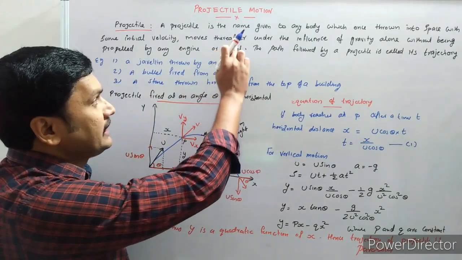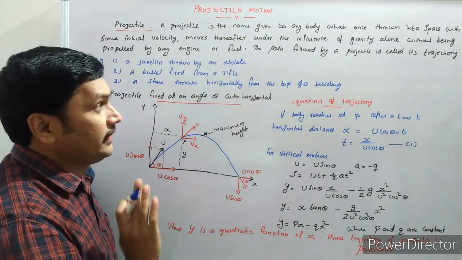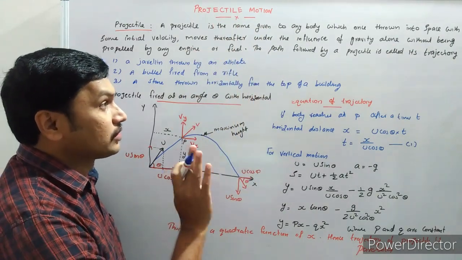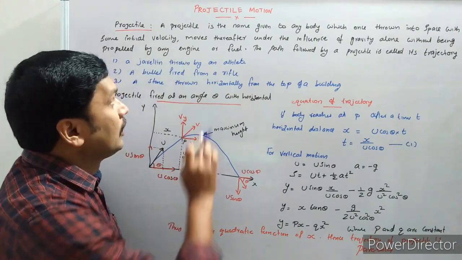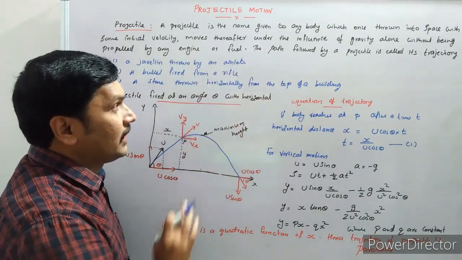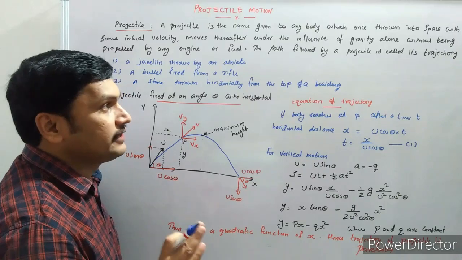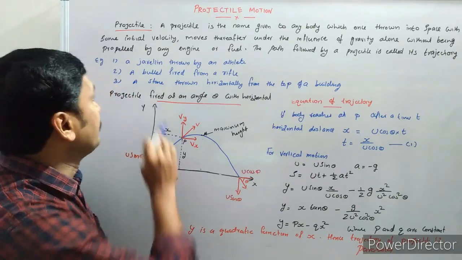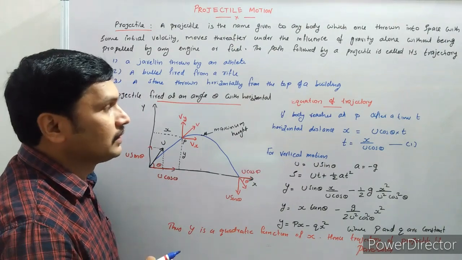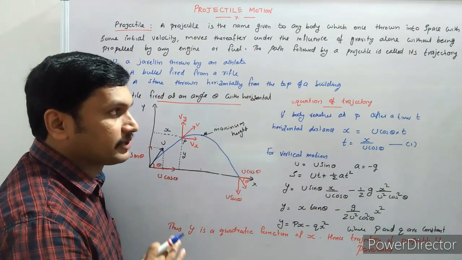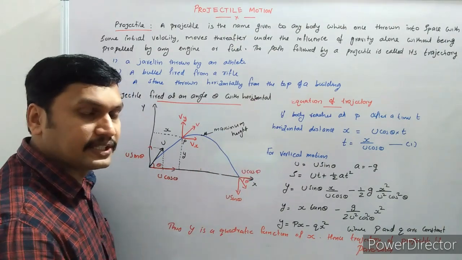A projectile is the name given to any body which, once thrown into space with some initial velocity, moves thereafter under the influence of gravity alone, without being propelled by any engine or fuel. The path followed by the projectile is called its trajectory.